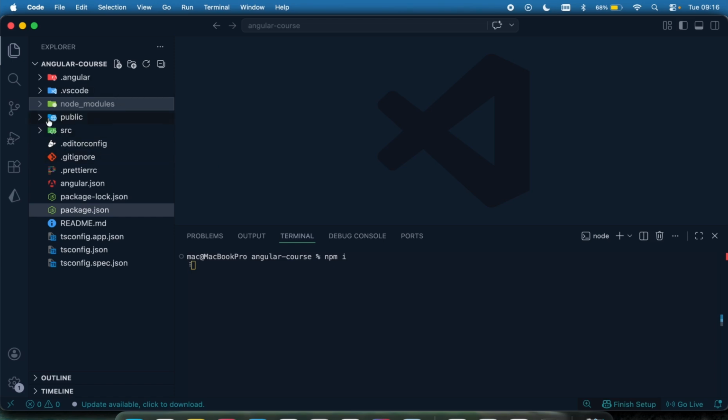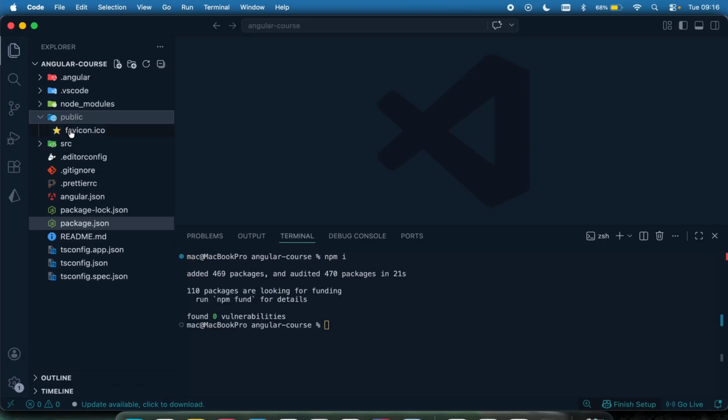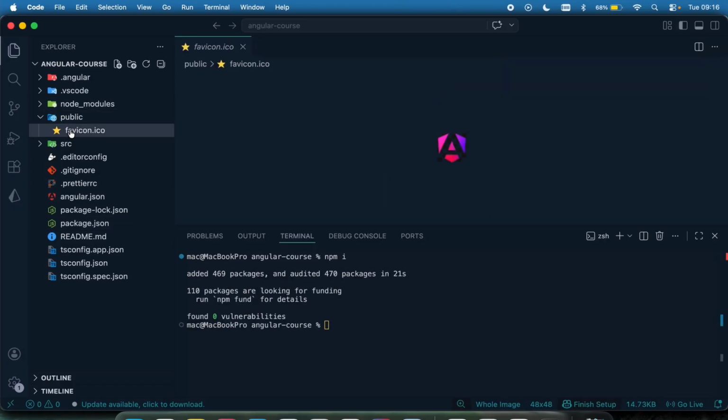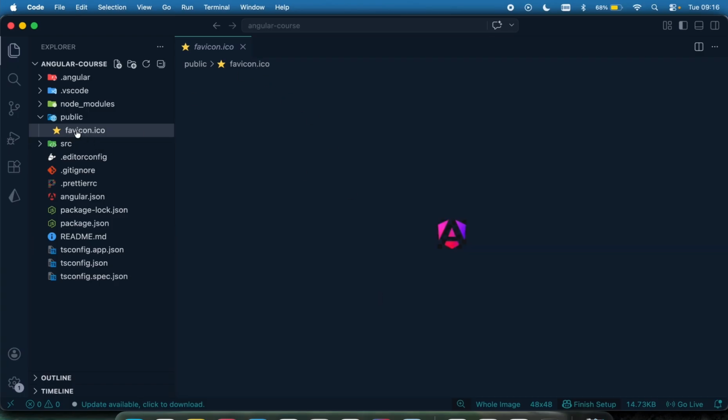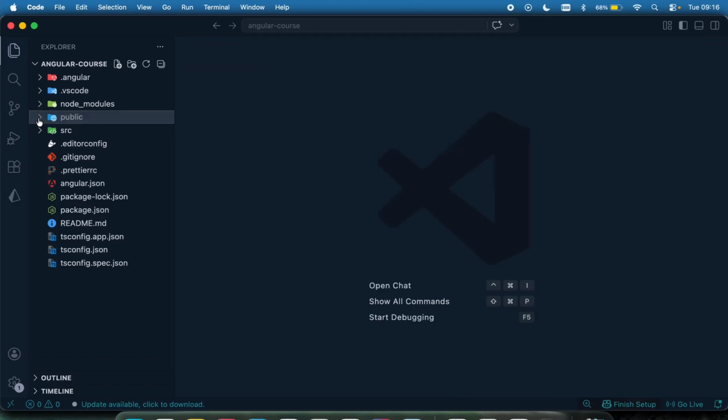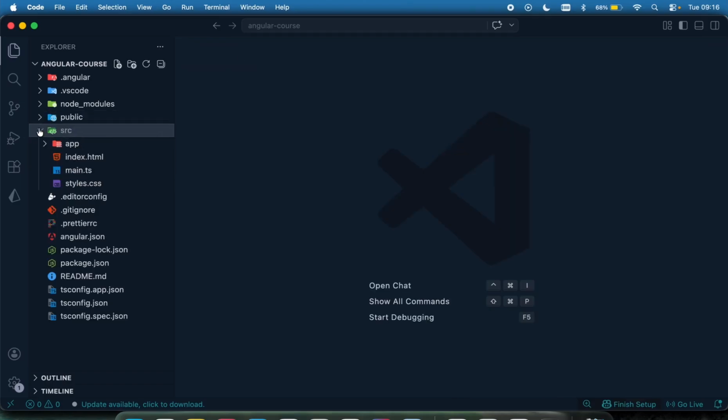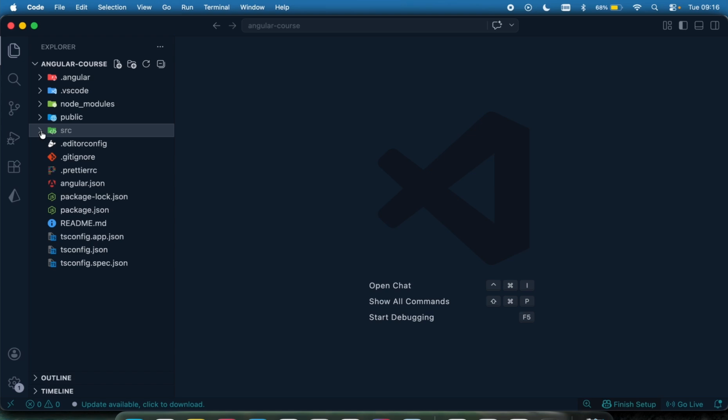Now we also have the public folder right here. The public folder helps to store static files or images. Like we have the favicon, you can keep your images here, you can have your assets there, your pictures, it just helps to store static assets. And we have the src. The src is where we write our code. We're going to be spending most of our time within the src folder, where we have our code implementation. And moving down, we have the .editorconfig.